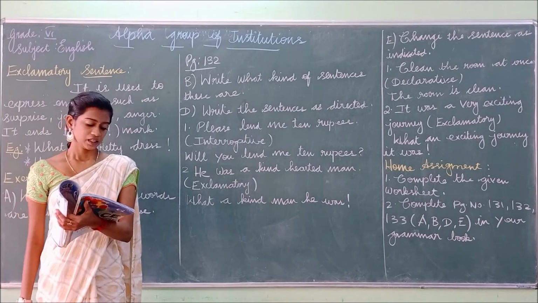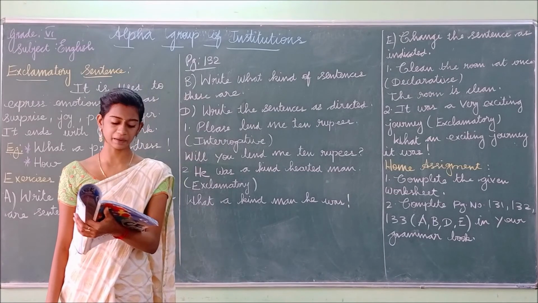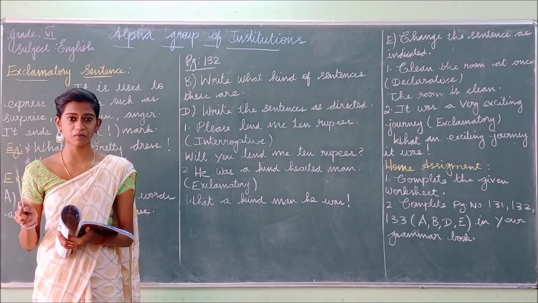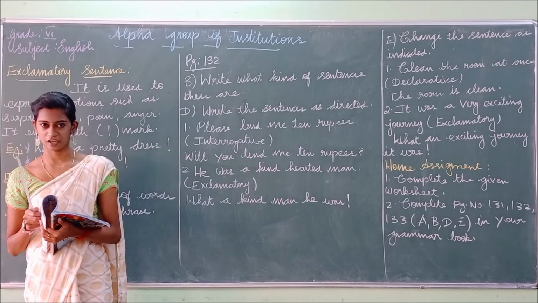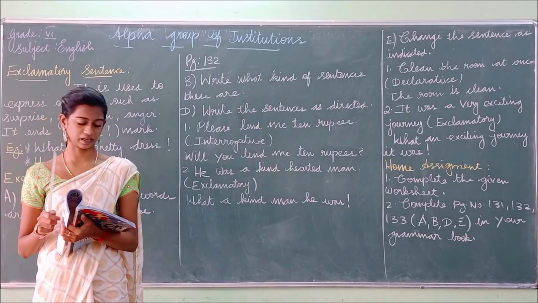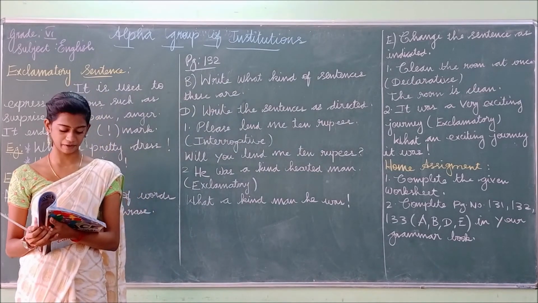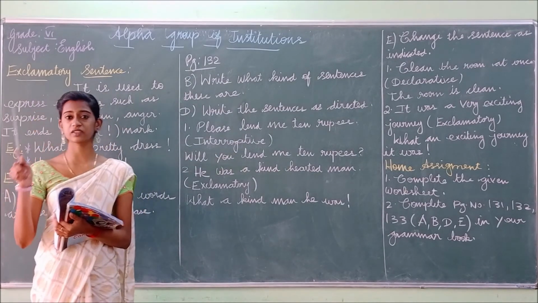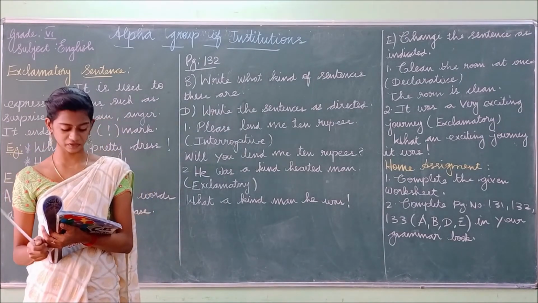Okay. The second one: Can we play dumb charades? The sentence ends with a question mark. What kind of sentence is this? Very good, it is an interrogative sentence. And the third one: The elephant has a long trunk. The sentence ends with a full stop, so it can be either a declarative sentence or an imperative sentence.